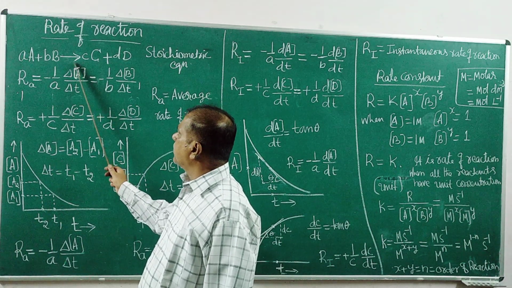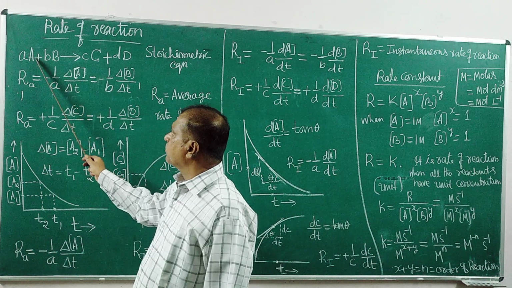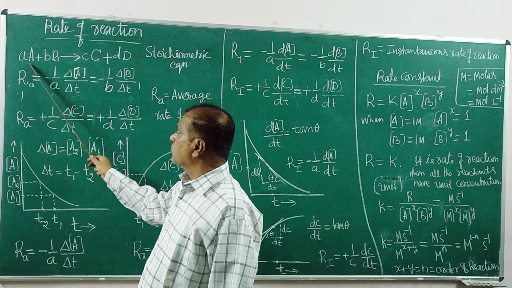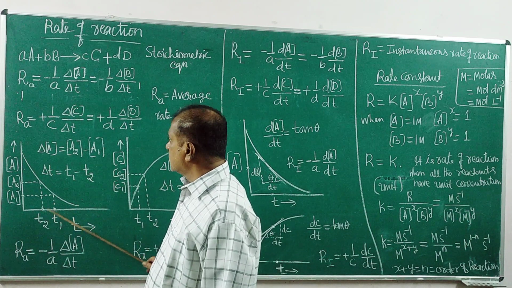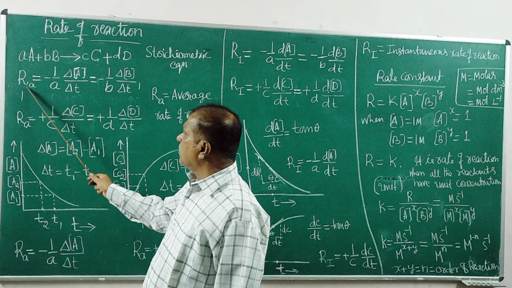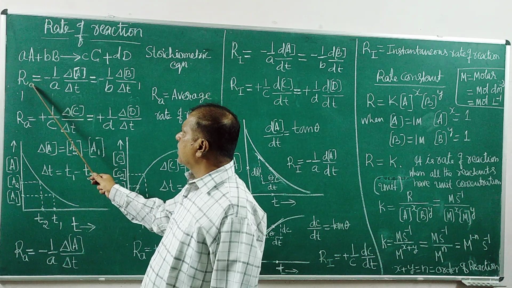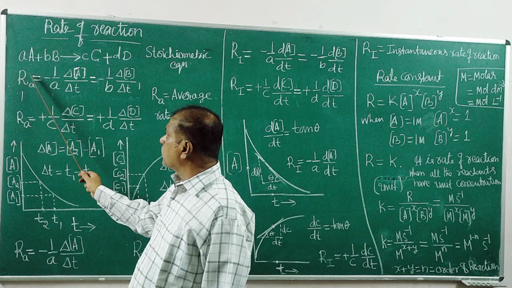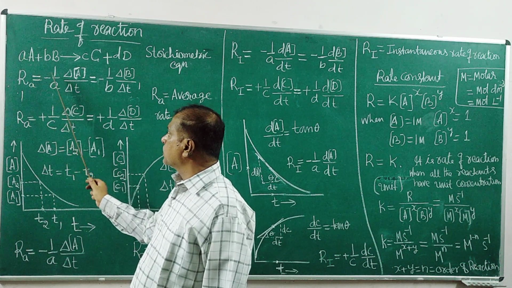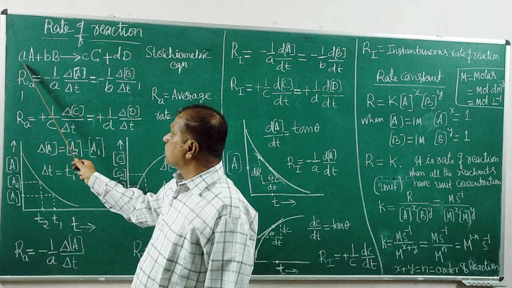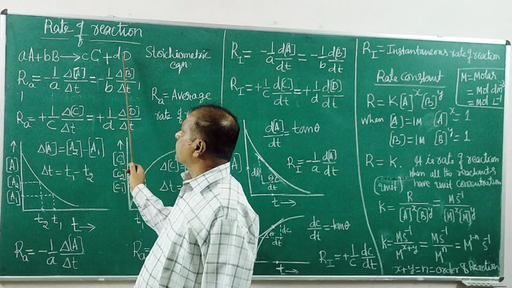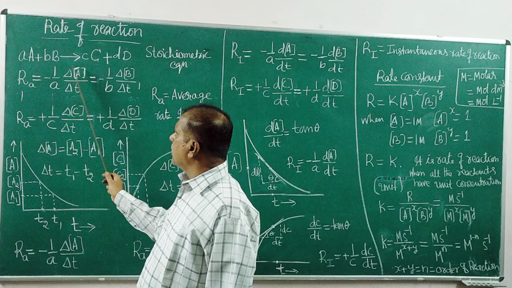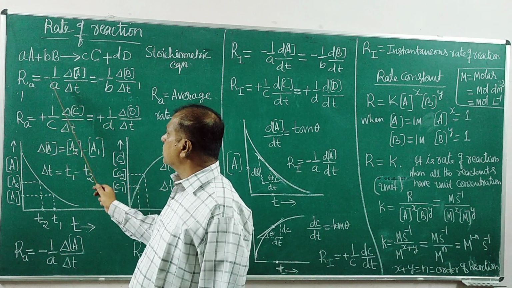It gives the rate of disappearance of A, the rate of change of concentration of A from this graph in this interval. The rate of reaction is directly related to the magnitude of this value but inversely related to the coefficient of these molecules, because these molecules disappear in one step, that is 1 by A, directly to this and inversely to this.